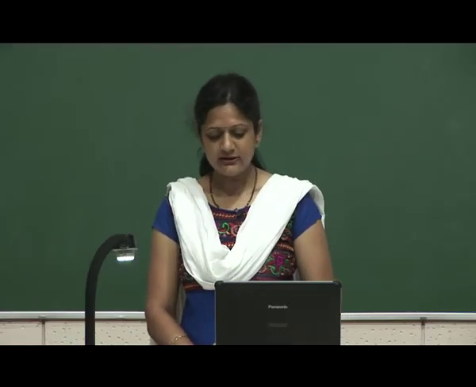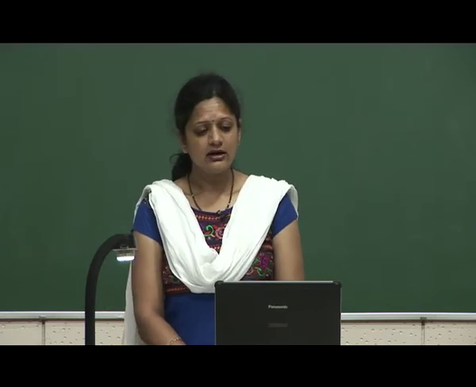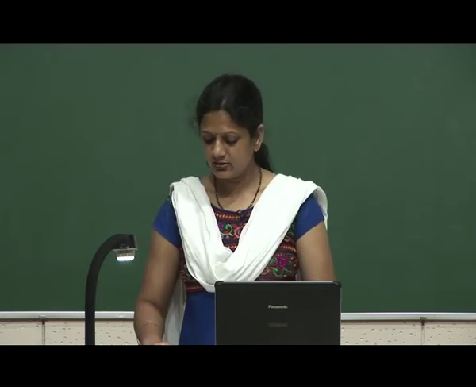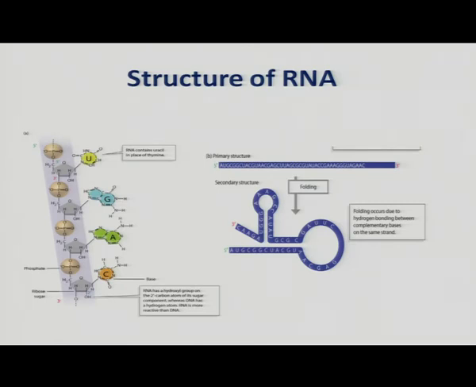Now let us have a look at the structure of the RNA. What I explained earlier, you can see in the slide. This one is one nucleotide, another nucleotide and another nucleotide.